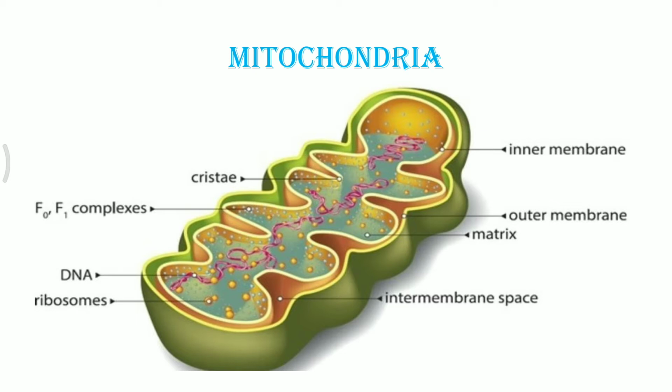Mitochondria has its own DNA, and these F0 F1 complexes are very important in the formation of ATP. ATP synthesis is coordinated by exchanging the hydrogen ions out of the intermembrane space of the mitochondria. The ribosomes are present for protein synthesis, and cristae are present in the mitochondria to increase the surface area for mitochondrial activity, or metabolic activity.